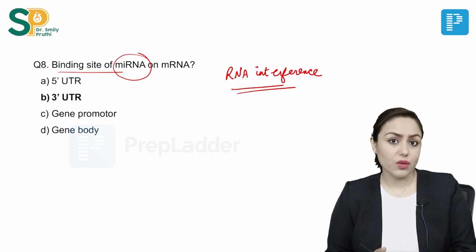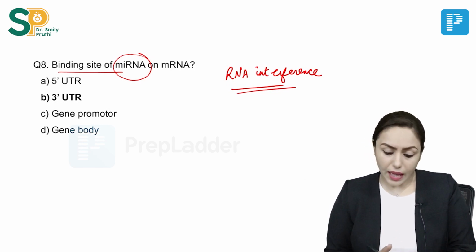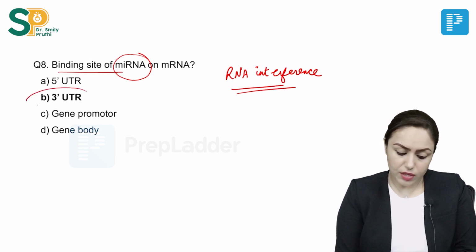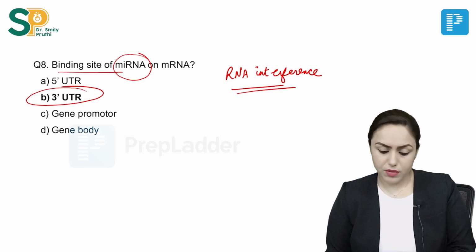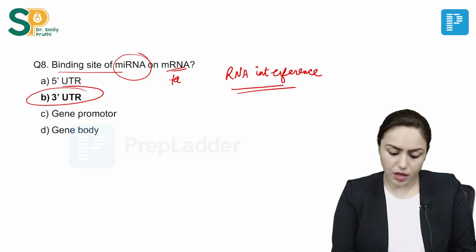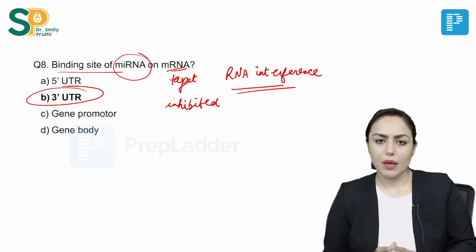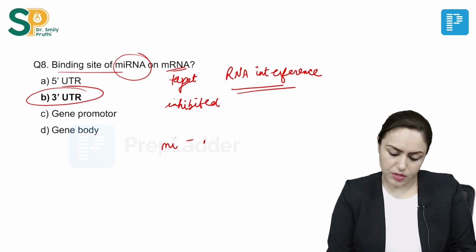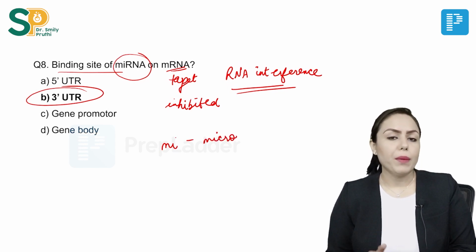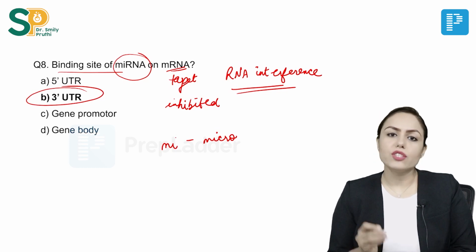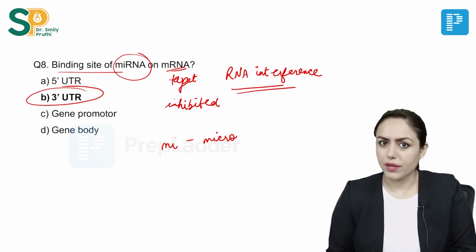This is the second question asked from this topic and the answer is 3-UTR, the untranslated region of mRNA, right. The target mRNA needs to be inhibited, so microRNA will inhibit it by binding at the 3' end of the target mRNA.